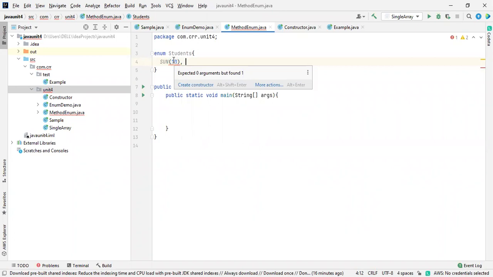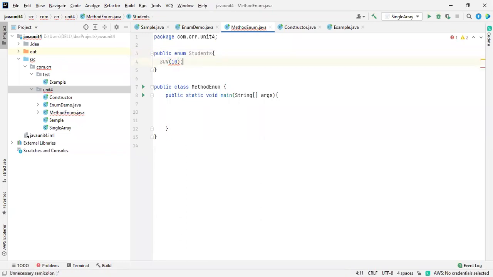It should be visible. Wait a second, I just want to make sure. It should not show any such type of errors over here. Create a constructor for the enumeration.